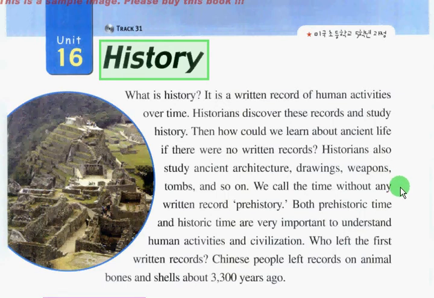We call the time without any written record prehistory. Both prehistoric time and historic time are very important to understand human activities and civilization. Who left the first written records? Chinese people left record on animal bones and shells about 3,300 years ago.